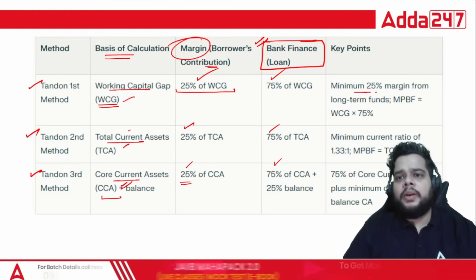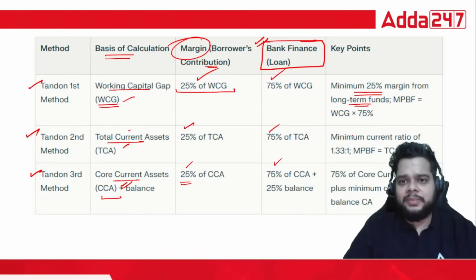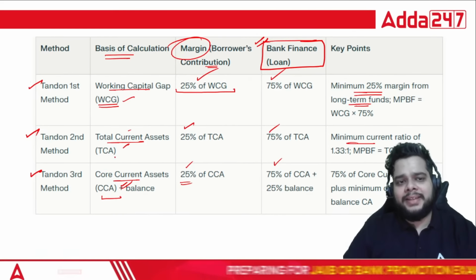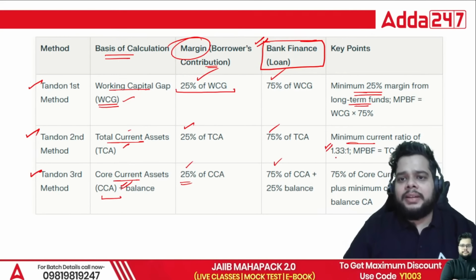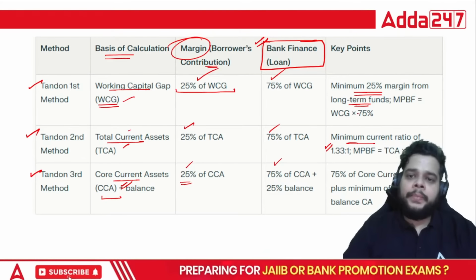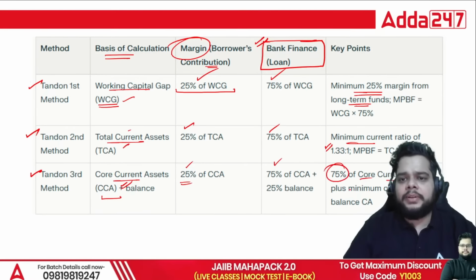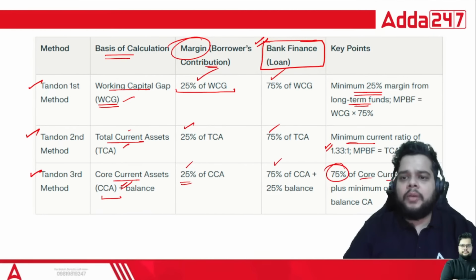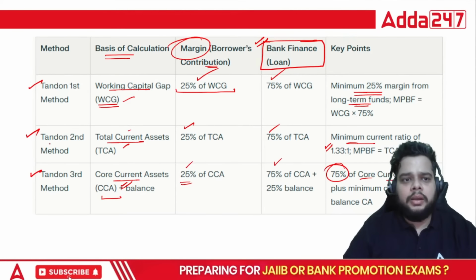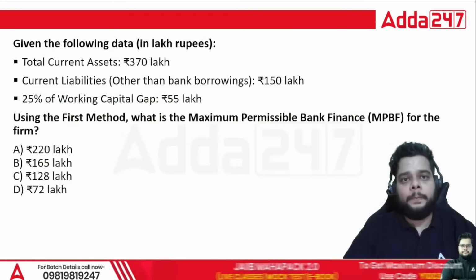A minimum 25% margin from the long-term funds should be there as per the first method. When we talk about the minimum current ratio in the second method, it is 1.33 to 1, or simply stated, 1.33. Lastly, when we talk about the CCA, core current assets, 75% of the CCA plus a minimum of 25% of the balance current assets will be factored in the third method, that is Tandon's third method.